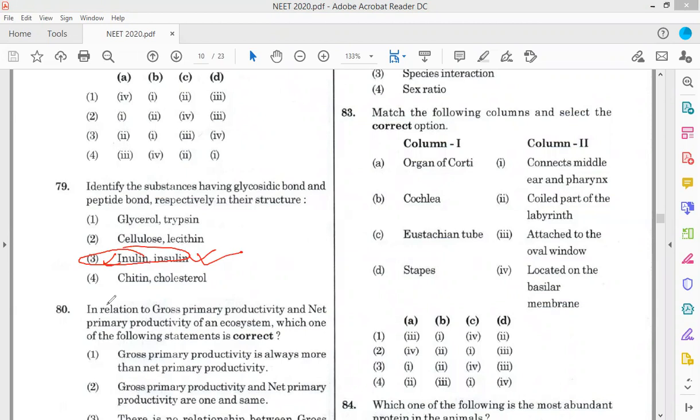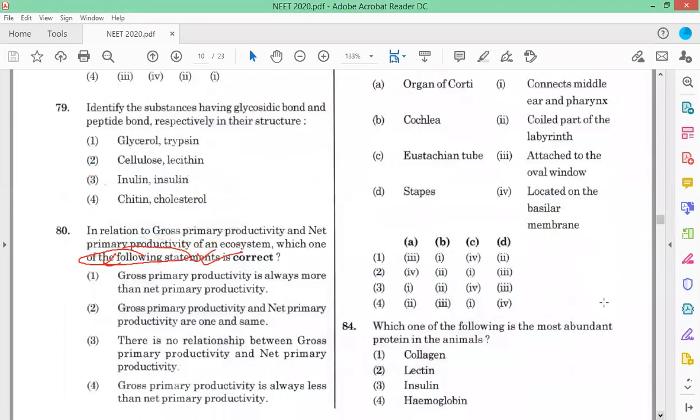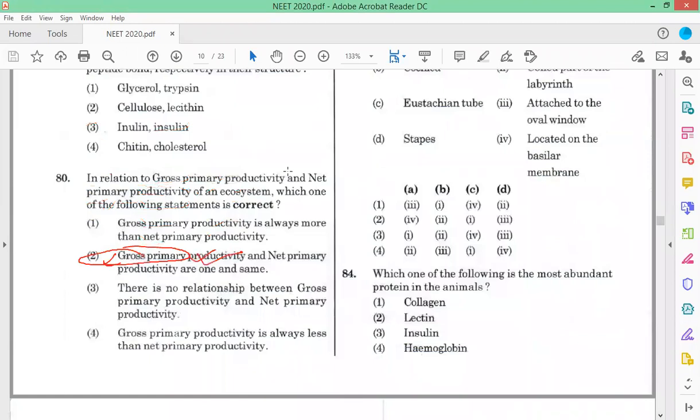Now coming to question number 80. In relation to the gross primary productivity and net primary productivity of an ecosystem, which of the following statements is correct? We know that GPP, gross primary productivity, equals NPP plus R, net primary productivity plus respiratory loss.